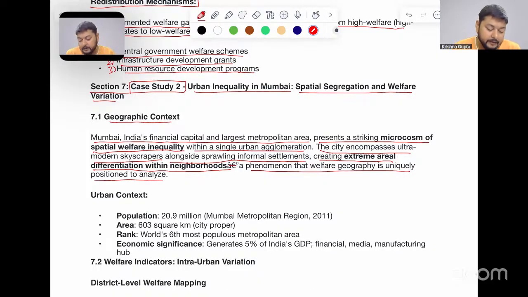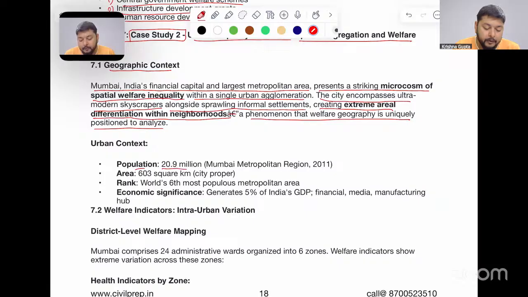When we talk about the context here, population is 20.9 million in the Mumbai metropolitan region. This is 2011 data, around 2 crores. But when you look at the current data, it is almost touching around 30 million after 15 years. Area is 603 square kilometers, ranked the world's sixth most populous metropolitan area. Economic significance: a single city generates 5% of India's GDP. Financial, media, and manufacturing hubs are present in this Mumbai region.